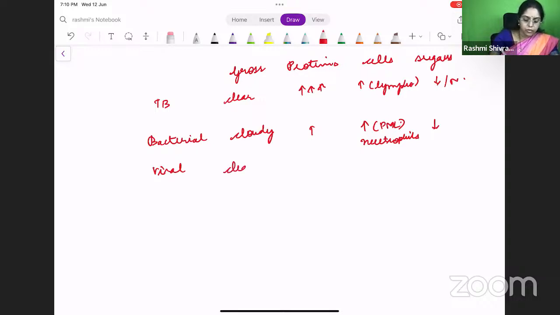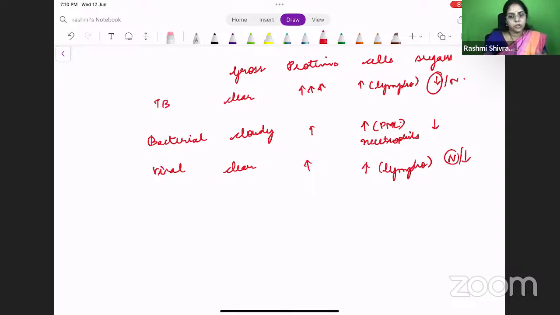Again, it will be a clear fluid. It will not be cloudy. The proteins are again elevated. The cells will be increased. It is mainly lymphocyte predominant, and the sugars will be normal or decreased, right? It is most commonly decreased in tuberculous, whereas it will be, most of the times, normal in viral meningitis. Okay. Yes. So these are the findings.